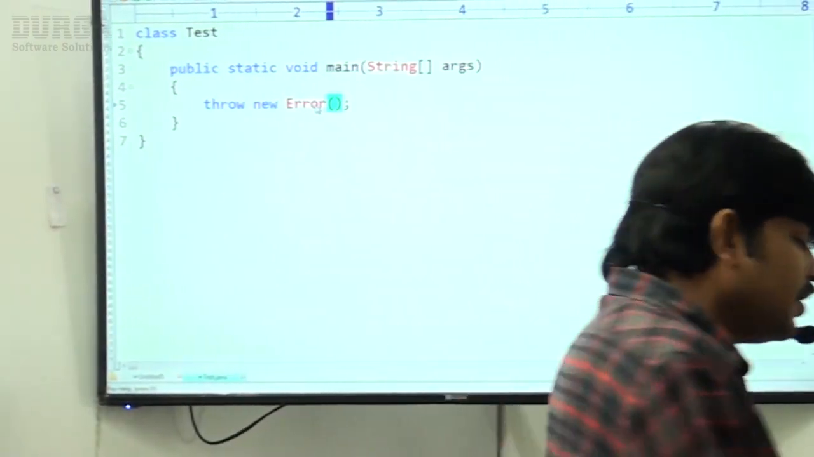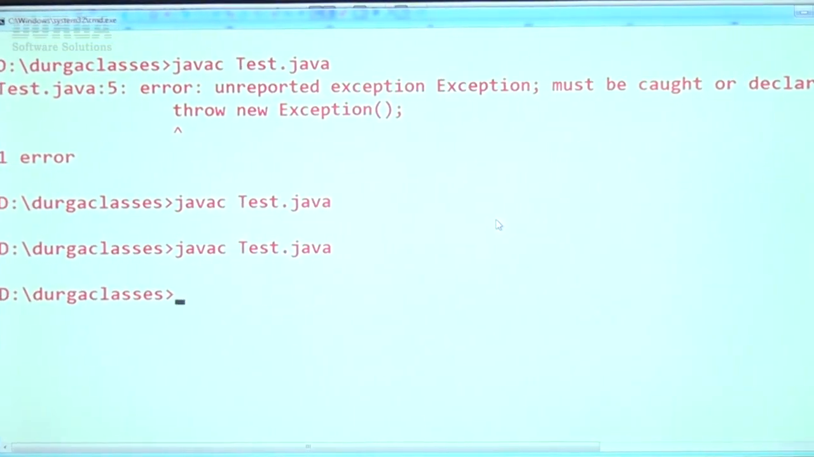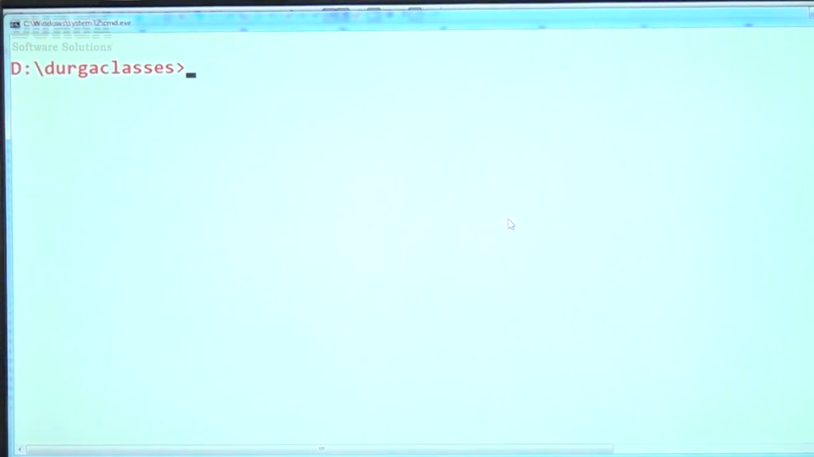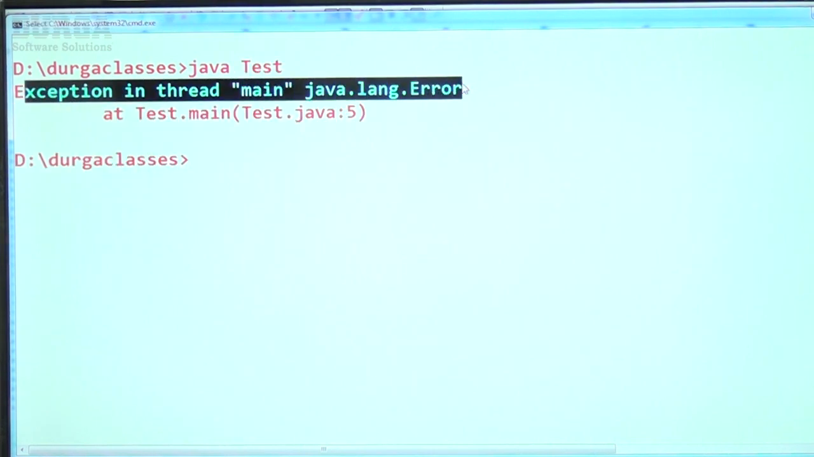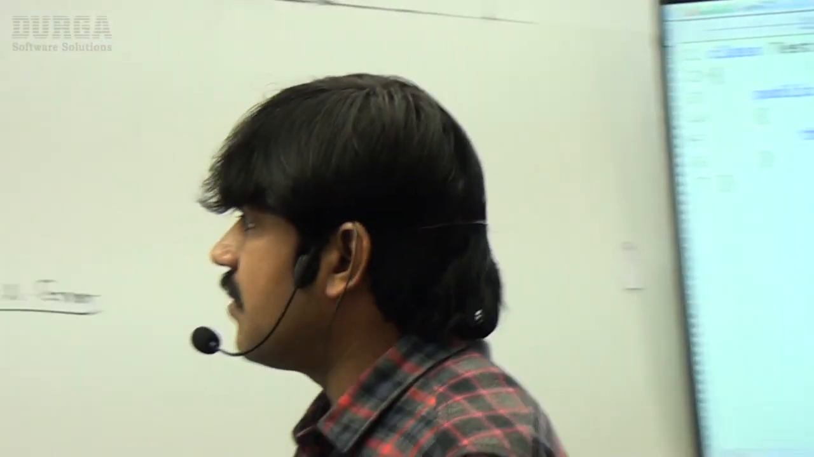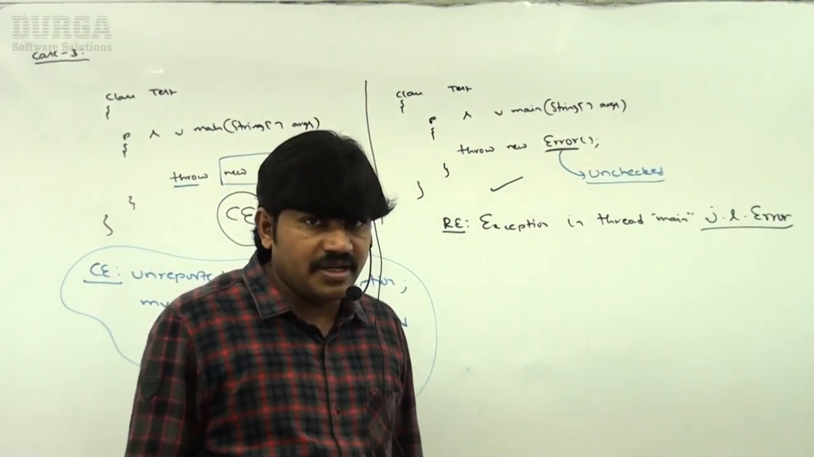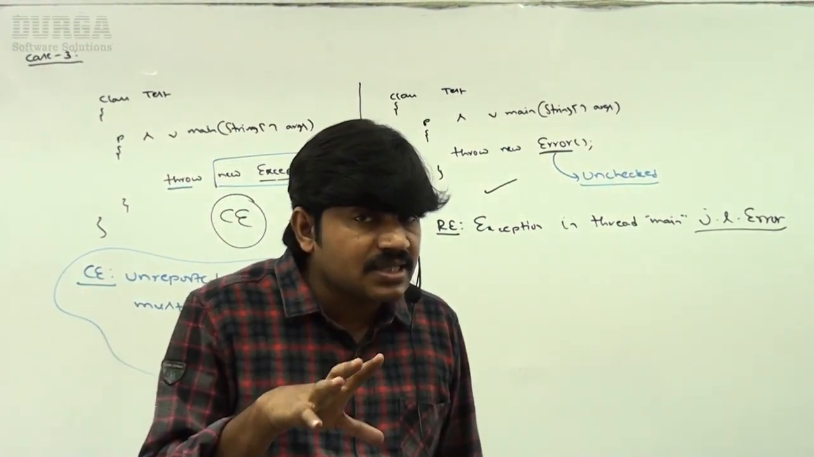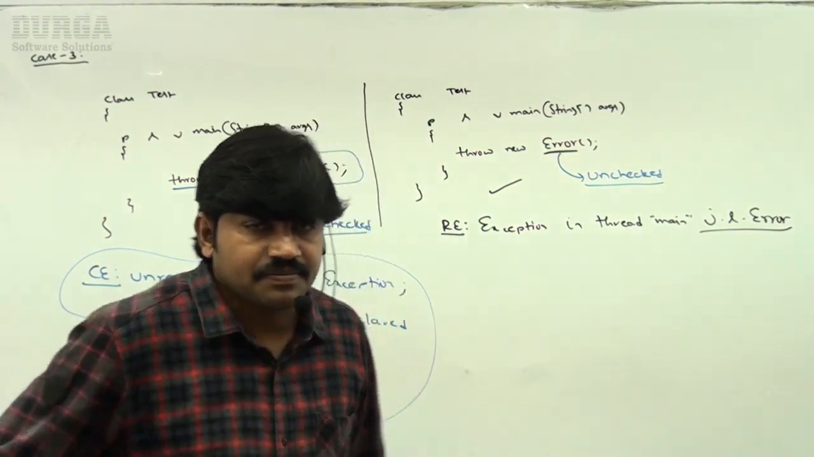Have you observed? Here, see this one. Happily the code compiles fine, no compile time error, but at runtime you will get an exception. Can you please observe that? Exception in thread main, java.lang.Error at Test.main. So the first one is a compile time error, but the second one is a runtime exception. Any doubt about this case? A bit dangerous case. With a pleasant mind, better to analyze, then you will get much clarity.